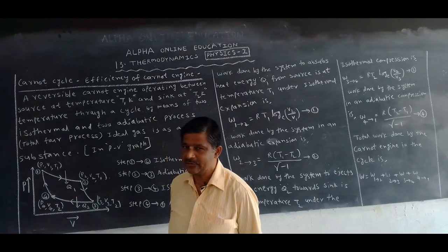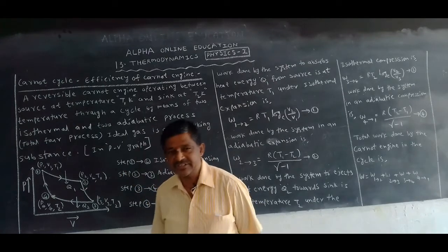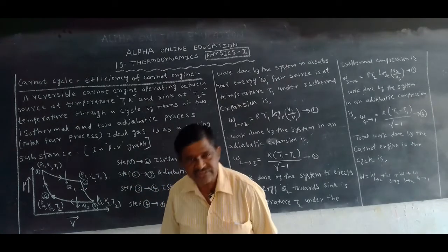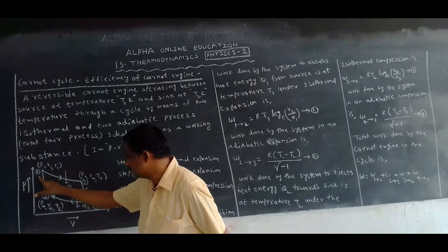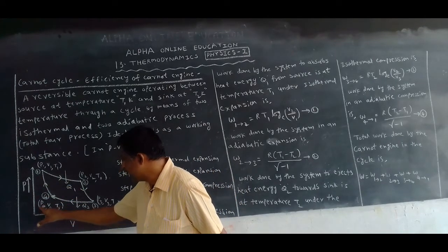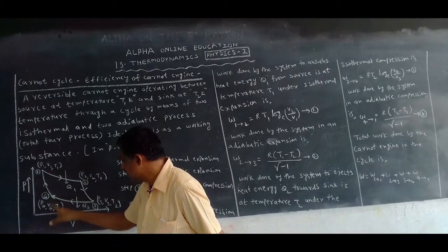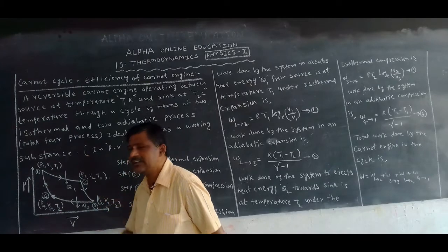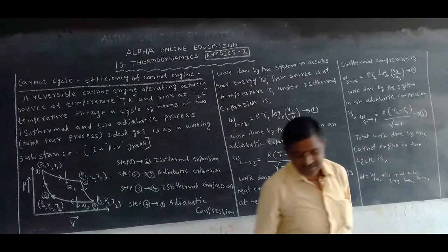In an adiabatic process, what happens? Pressure changes, volume changes, temperature also changes. That's why from 4 to 1, the pressure P4 becomes P1, volume V4 becomes V1, temperature T2 becomes T1. This is the Carnot cycle.